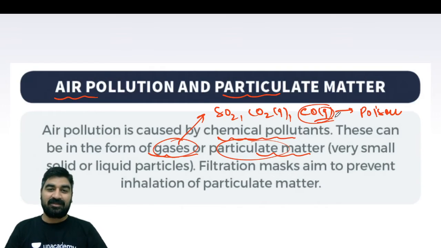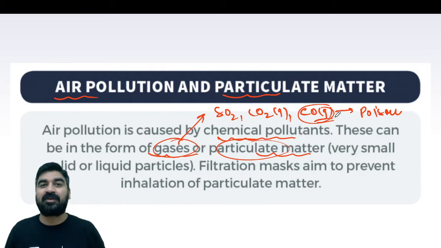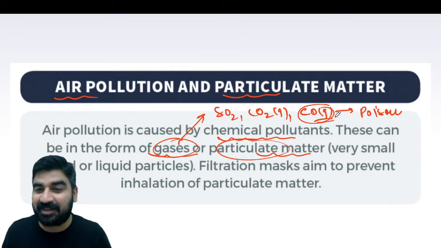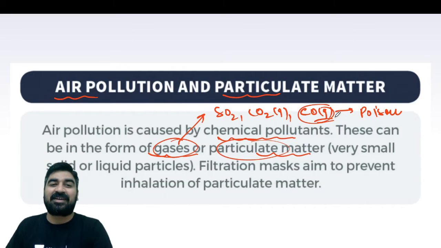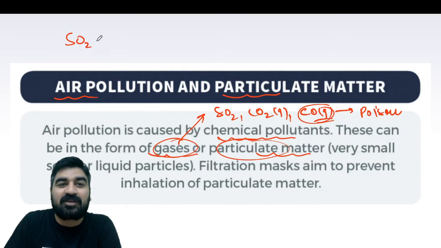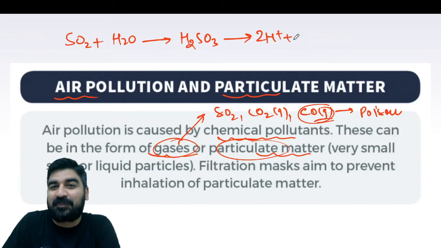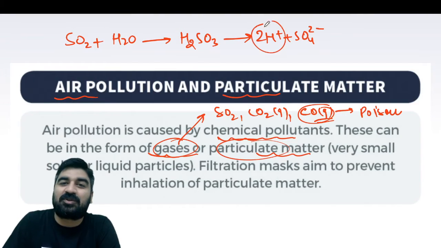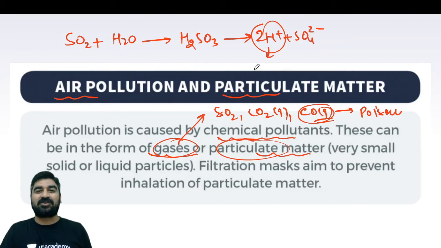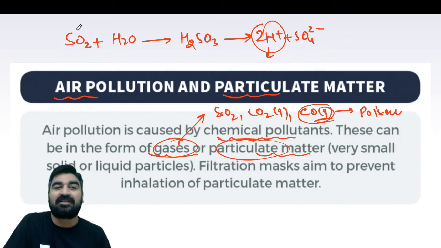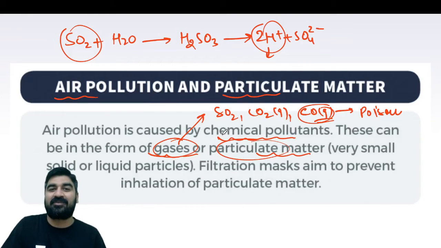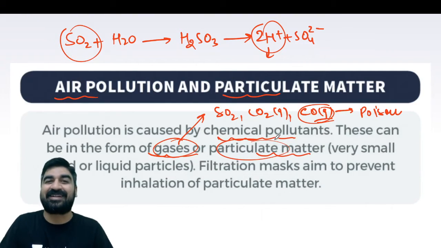Sulfur and CO2. If excess of SO2 is present in the atmosphere, guys, then the chemistry behind this is that SO2 will mix with the H2O. So when there is a rain, it is going to give you H2SO3. And guys, this is an acid, it will give you H+. Got it? So due to these H+, I will call it acid rain. So there are chances of acid rain when there is excess of SO2. And if it rains, then it would be acidic rain. And it is harmful for everyone.